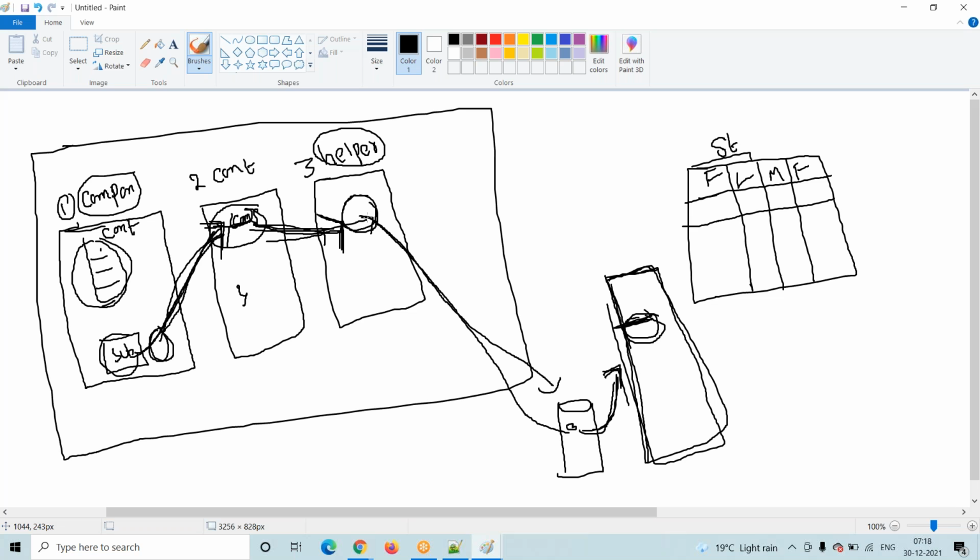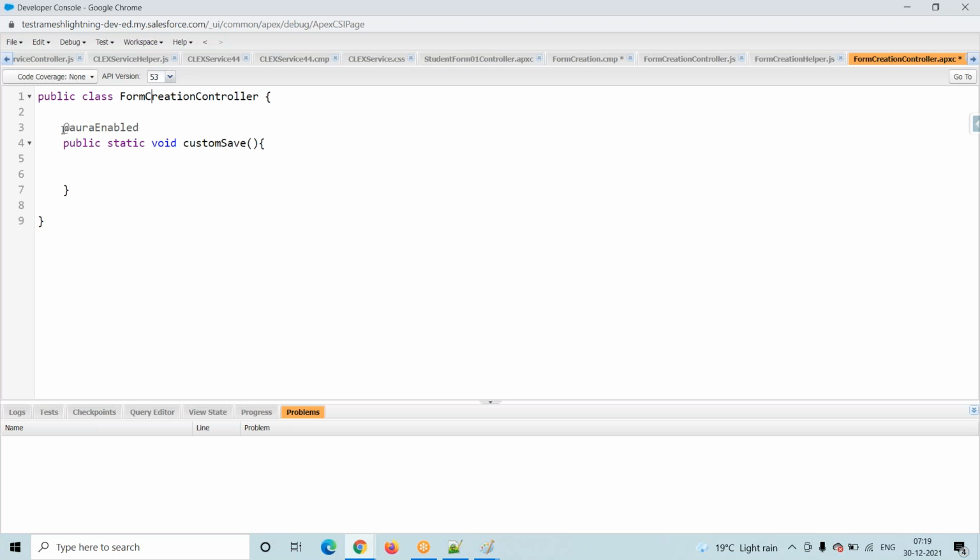So you should implement AuraEnabled, then only I will communicate with you, otherwise I will not communicate with you. So from the helper, suppose we want to connect with any method, on the top of the method we have to use the AuraEnabled annotation. This is called an annotation, the at symbol, AuraEnabled annotation.